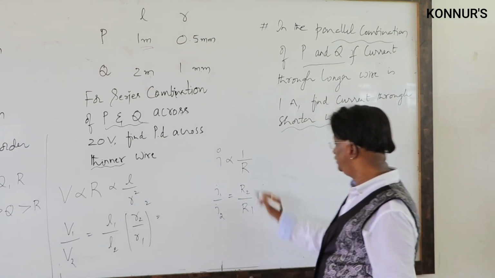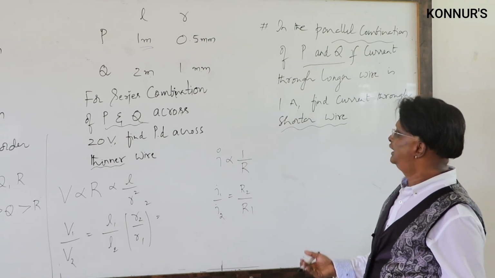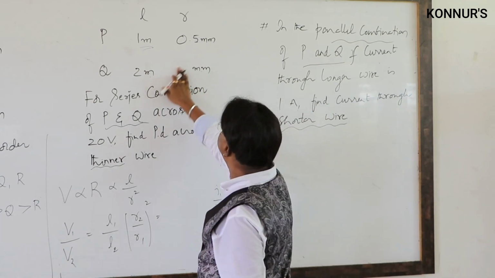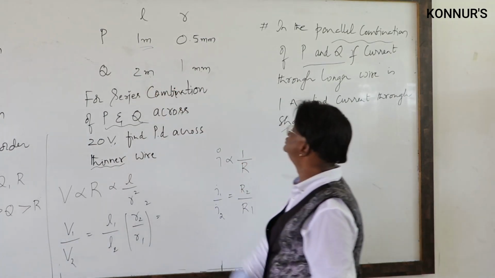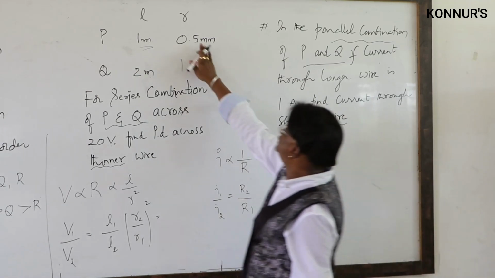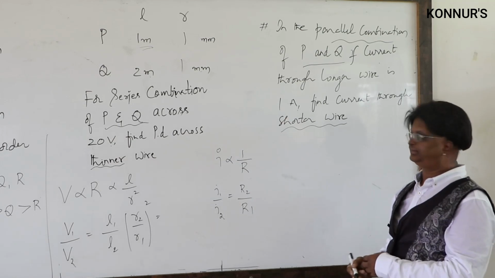Supposing this time I change the number, supposing this is 1 millimeter and this is also 1 millimeter. For that data, let us do this.